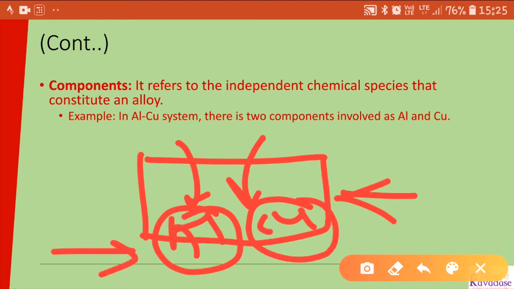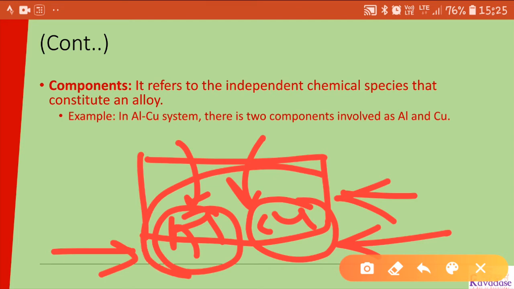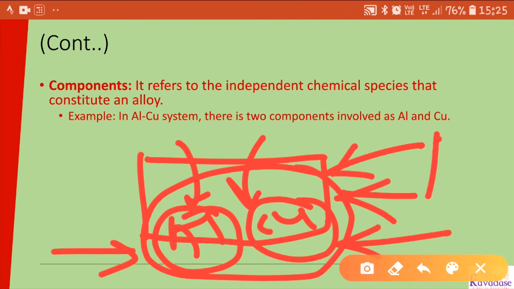This is my first component and this is my second component. After adding these components, if I melt them, pour, mix and stir, and get a single product, then this single product is made from these two components, aluminum and copper.